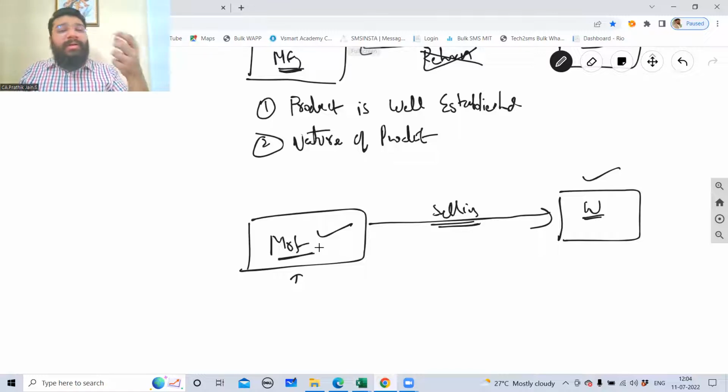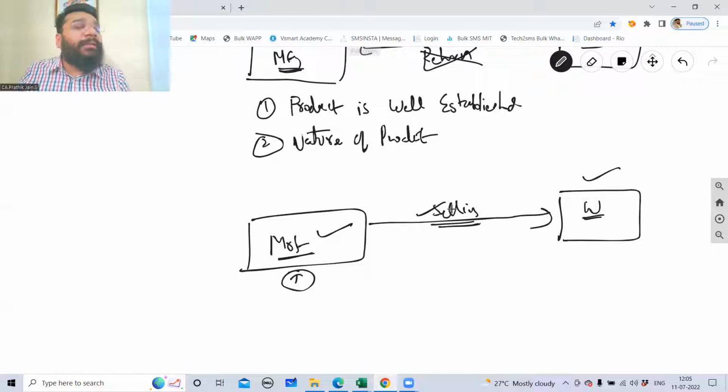And if you don't give a comfort to the wholesaler, how will your product reach the end customer? So these manufacturers, guys, apart from selling the goods on credit, they also give the option of taking the goods back on return. Because when I launch a new product, my mindset is that I want my product to reach every nook and corner of the country. I want every state to have my product. I want every city to have my product. I want every street in the cities to have the product. I want every shop in that street to have my product.